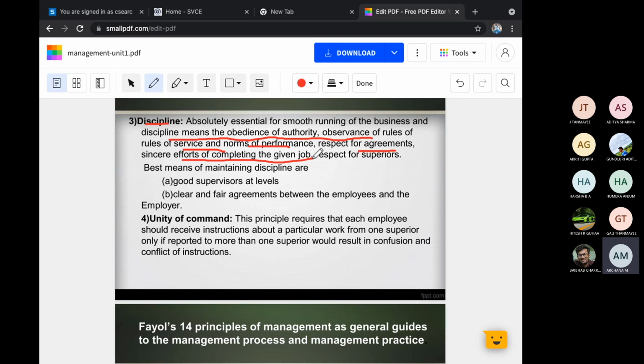You should follow the rules. You should respect the elders or superiors who are there. You should follow the agreements. You should always complete the task within a particular amount of time. These are all the things an employee who is working there should follow. So to do all these things, the organization has to implement every rule and regulation for the employees working in the organization. The best means of maintaining discipline are good supervisors at each level.